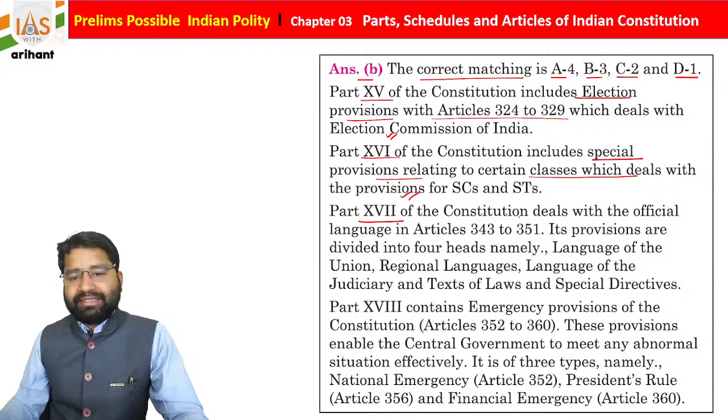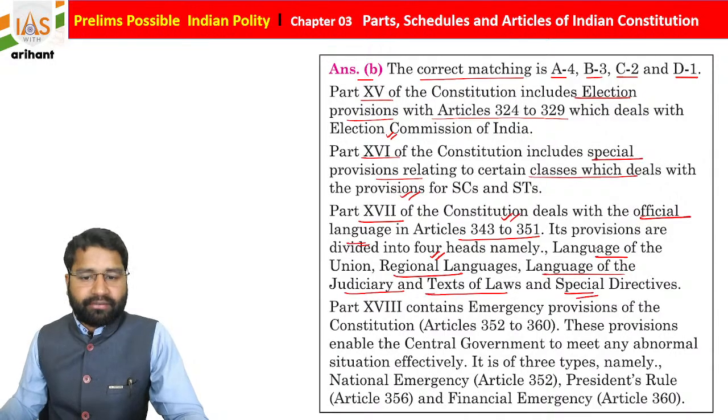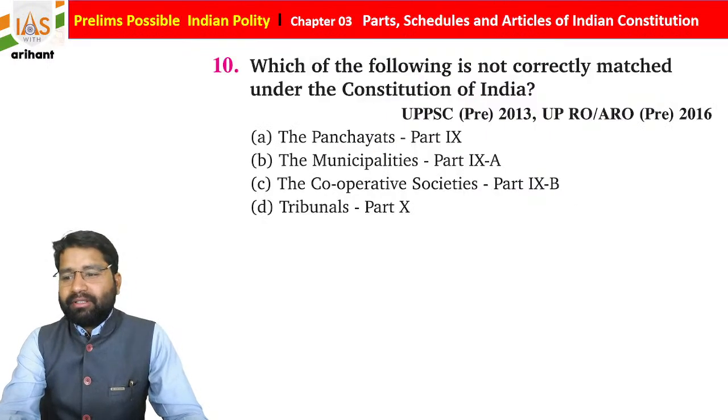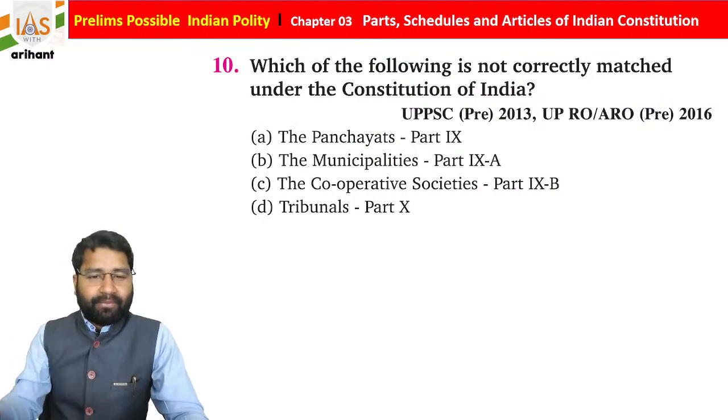Part number 17, 343 to 351, contains the official language. There are basically 4 chapters: language of the Union, regional language, language of the judiciary and text of law, and then special directives. Part number 18 contains the emergency provision, Article 352 to 360. We already discussed the same thing, so just try to remember and follow it.